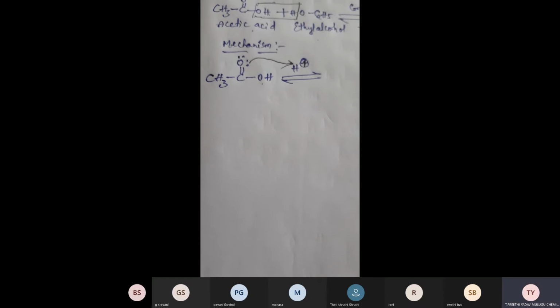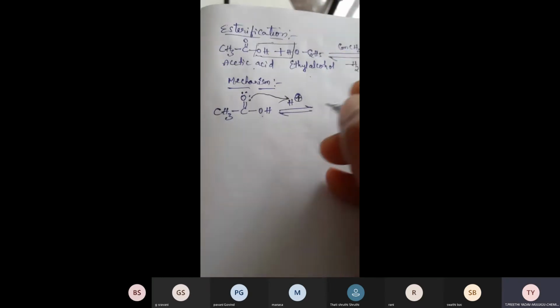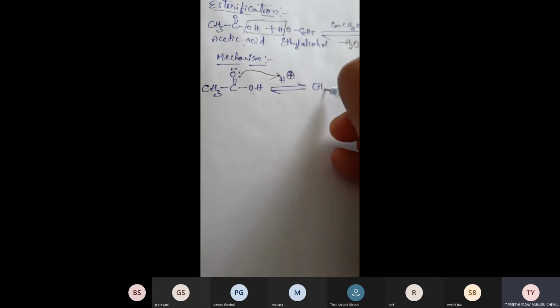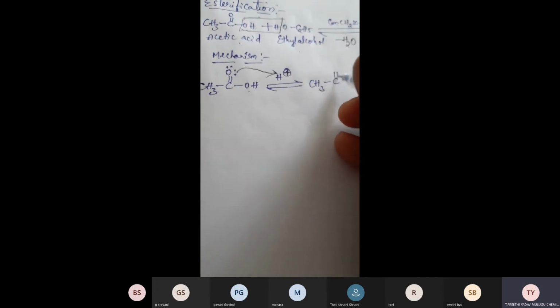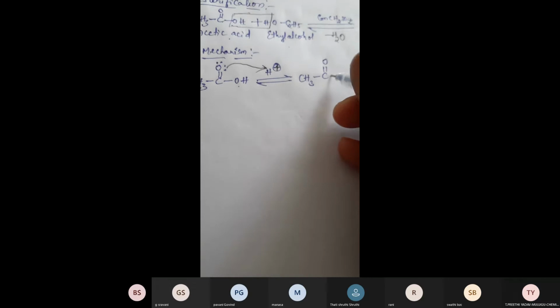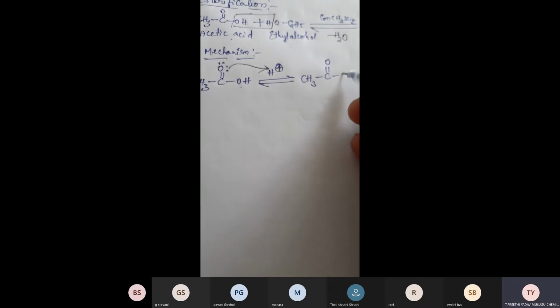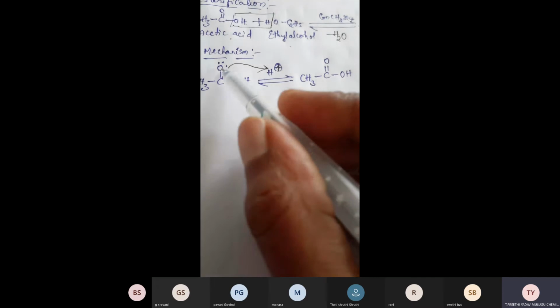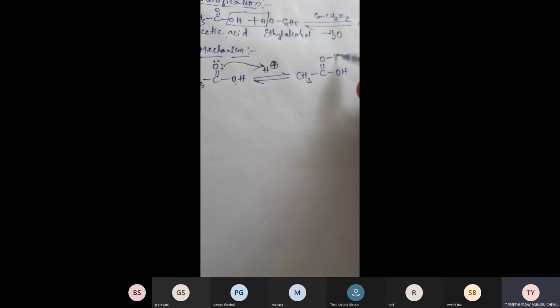So now you have to write, see here, CH3, C double bond O. On the right side there is OH. Now there is a bond formation between oxygen and hydrogen, so you have to write a bond between oxygen and hydrogen.